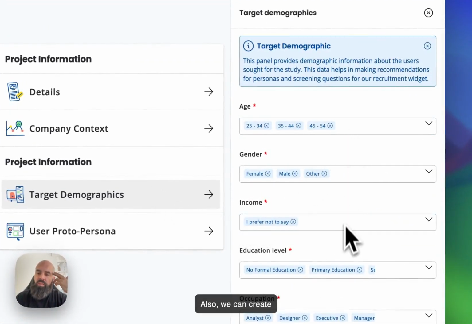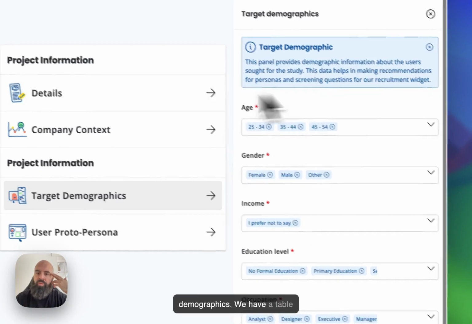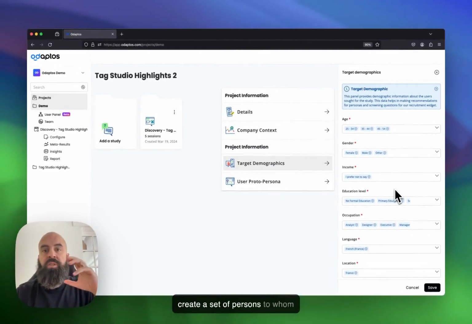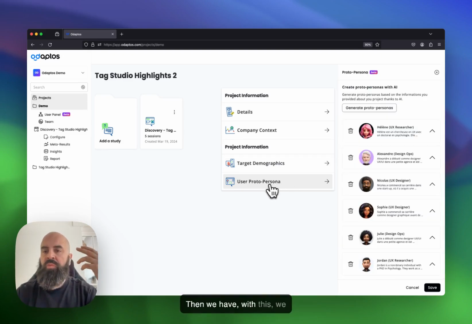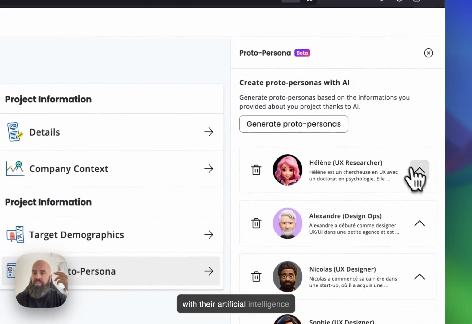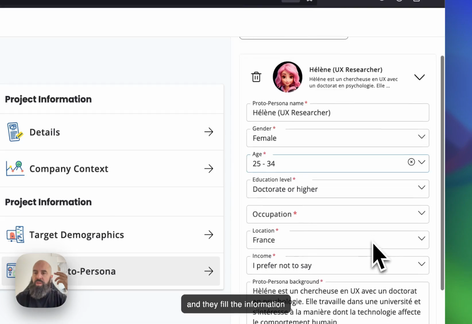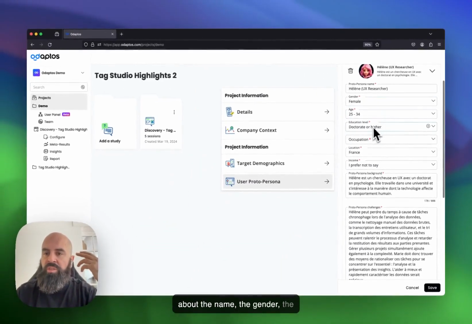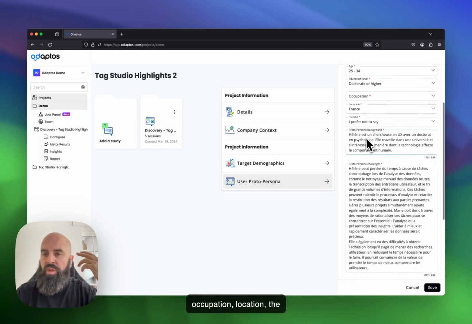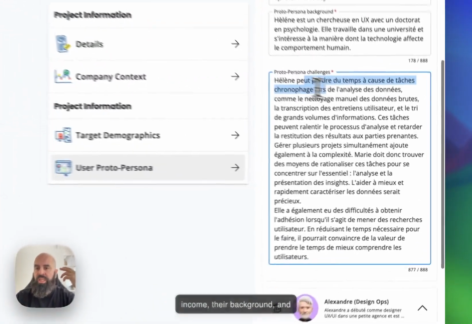Also, we can create demographics. So we have a table of demographics in order to create a set of persons to whom we're going to be speaking. With this, we merge the company context and the demographics in order to create proto personas. These proto personas are also done with artificial intelligence, and it fills in the information about the name, the gender, the age, the education level, the occupation, location, the income, their background, and especially the challenges.